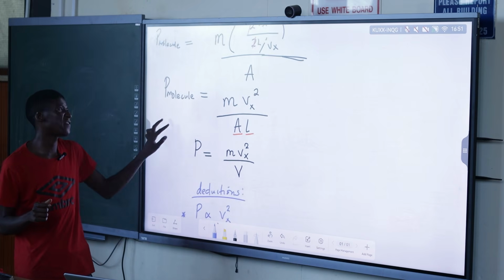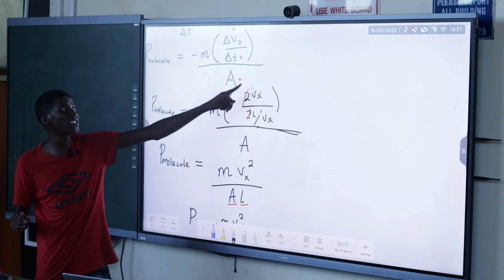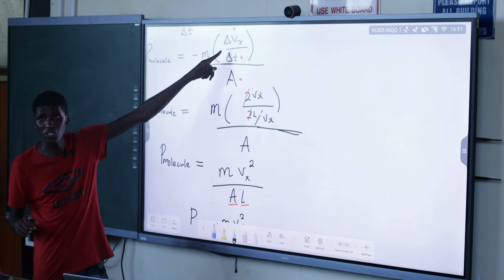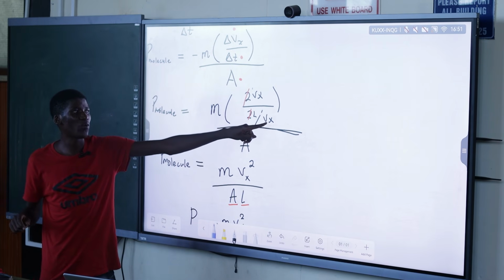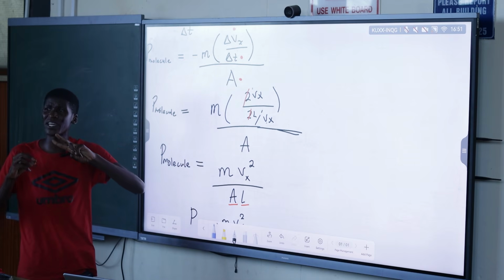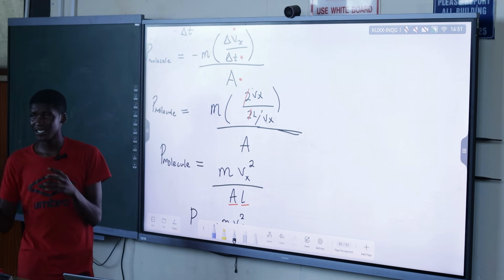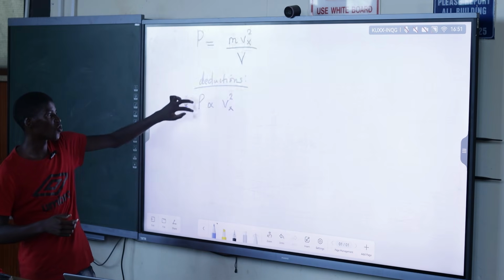How did we end up having Vx squared? One Vx we derived from the delta Vx. The other Vx, where did we get it? From the delta T. So those Vx, yes, we are referring to the same velocity, but they did not come from the same time. So we have to split them into two.